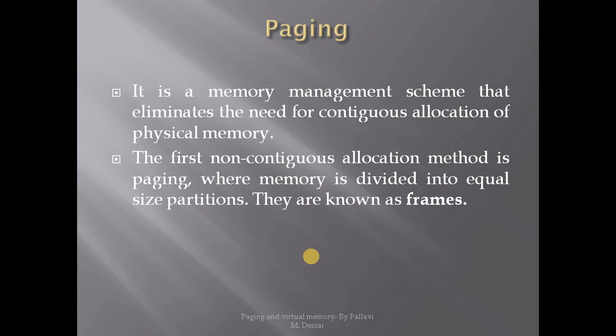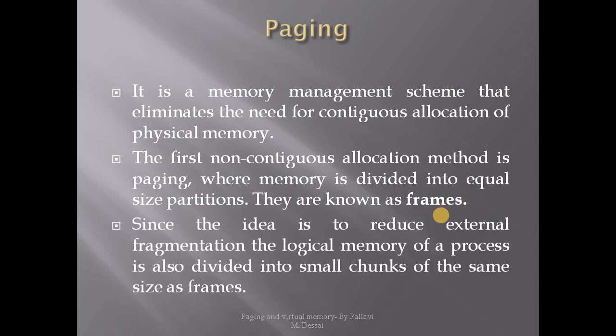This is the first non-contiguous allocation method where memory is divided into equal size partitions. So previously we have seen contiguous memory allocation. From now onwards we are going to see non-contiguous allocation method where memory allocated for a process is not continuous. For this, the memory will be divided into equal size partitions, and these partitions are known as frames.